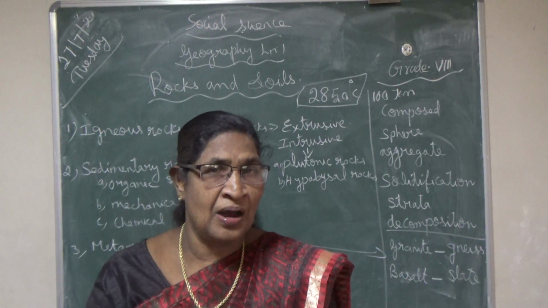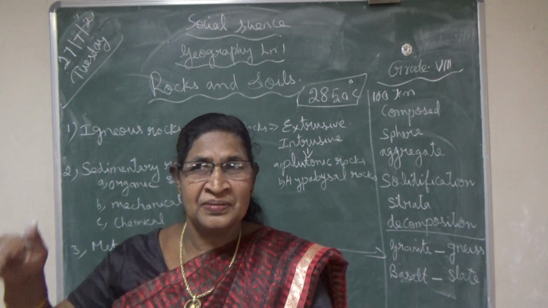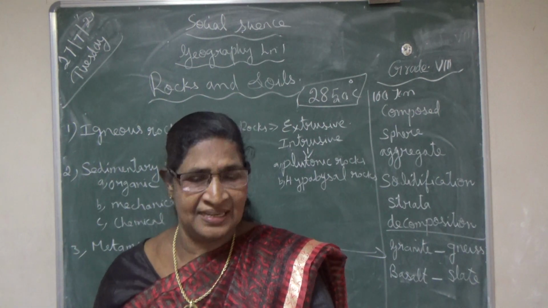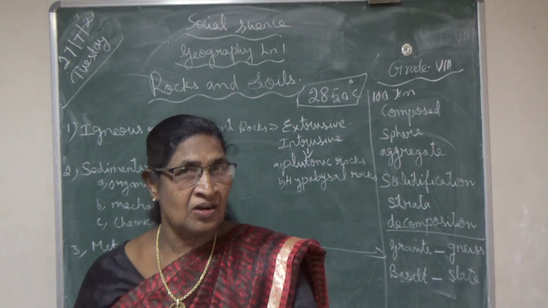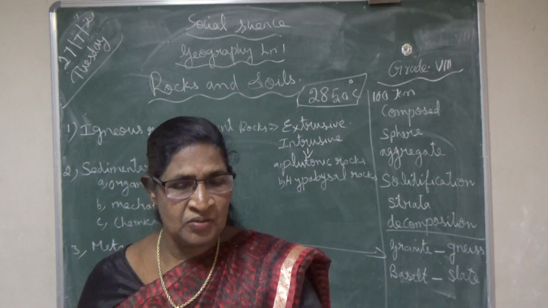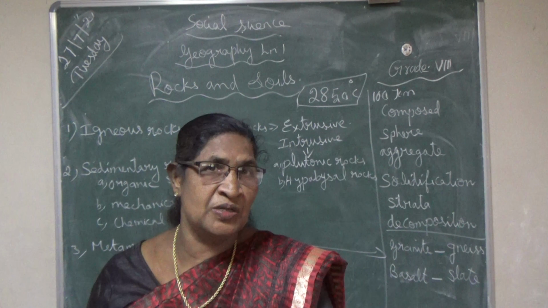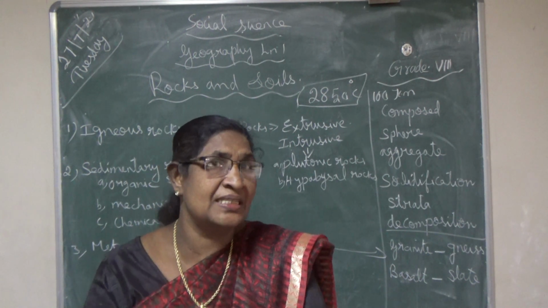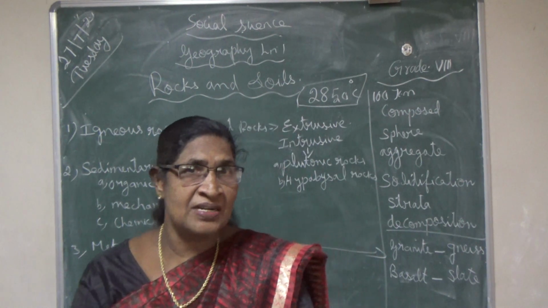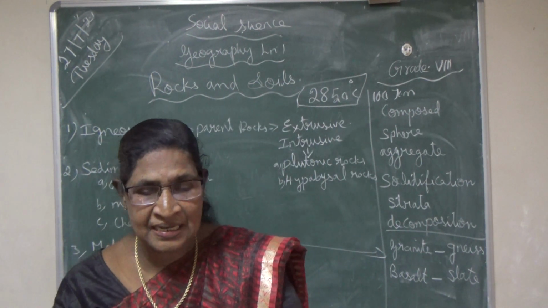Sometimes the magma becomes solid deep inside the earth itself. This type of rock is called intrusive igneous rocks. Intrusive means inside the earth, it cools and becomes solid.